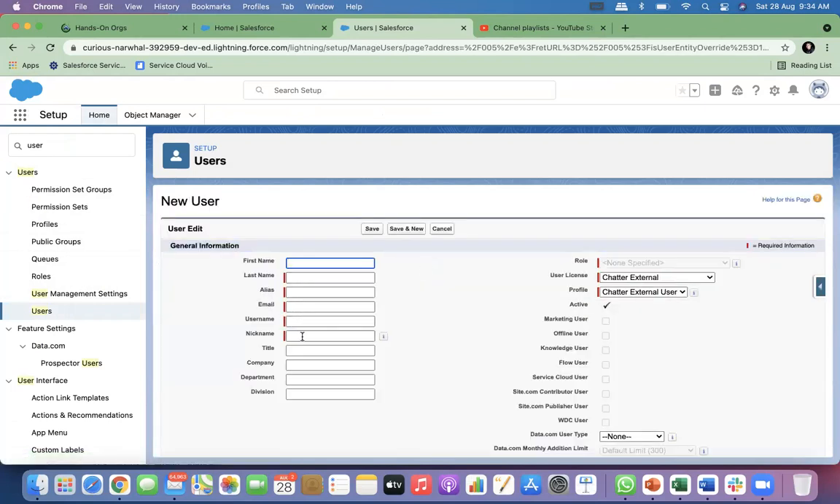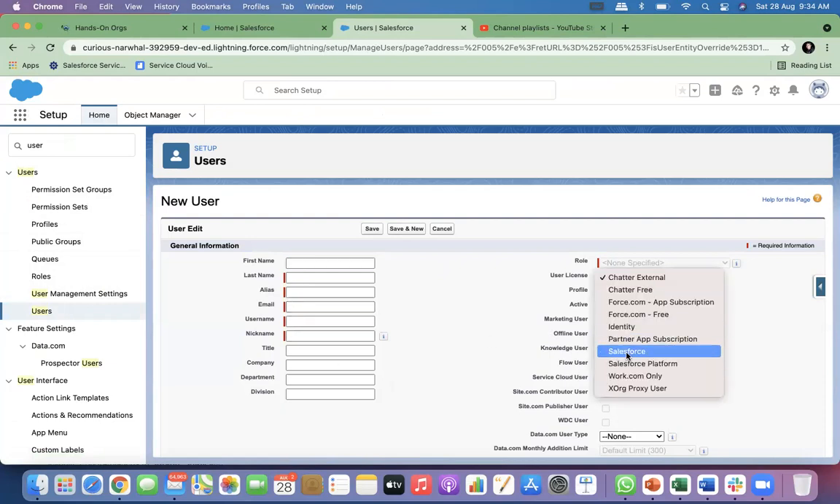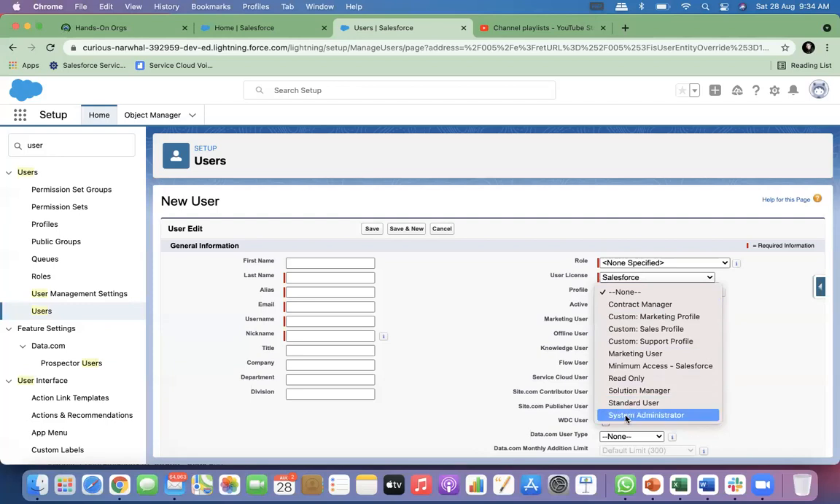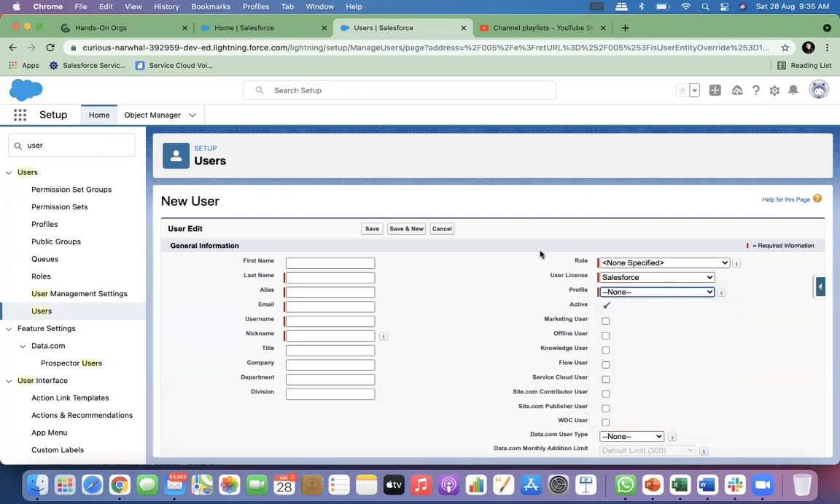You put all your details, username, a new email ID, or your existing email ID. It does not matter. You select this Salesforce license, and then you can see all the profiles that are possible here. These are the standard profiles which Salesforce gives us. These standard profiles cannot be modified. If you want to modify profiles, then you have to clone an existing profile and then modify it.